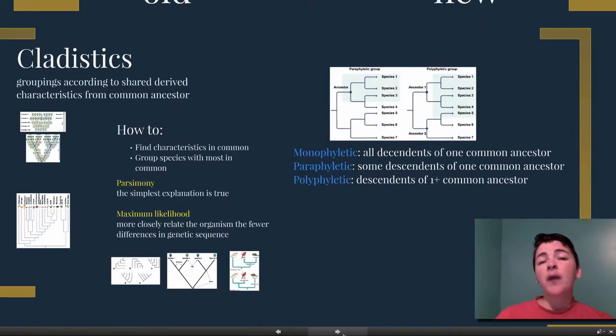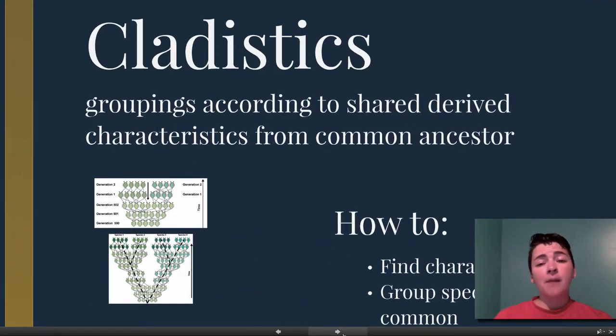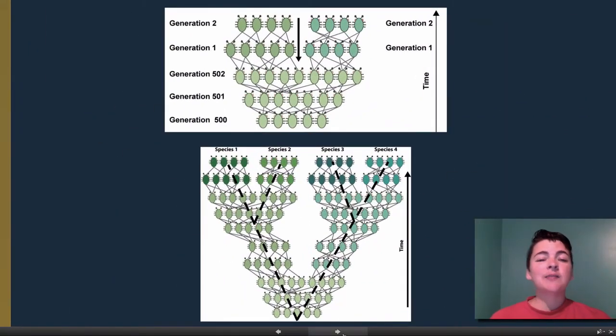Cladistics is a way to group organisms according to characteristics. Generally, we look to the common ancestor to find these derived characteristics. Looking at this picture here, you can see over time the change of that organism in order to make our new species.